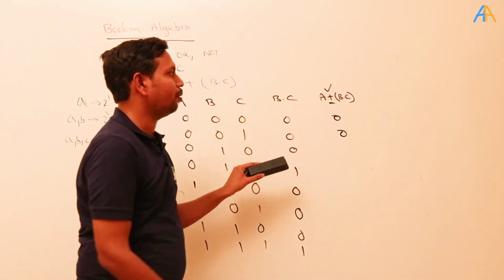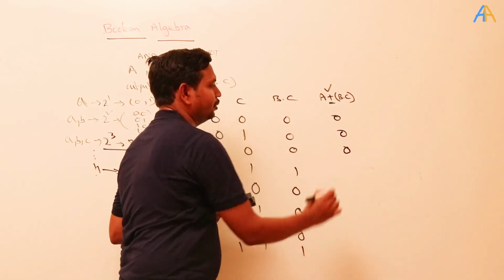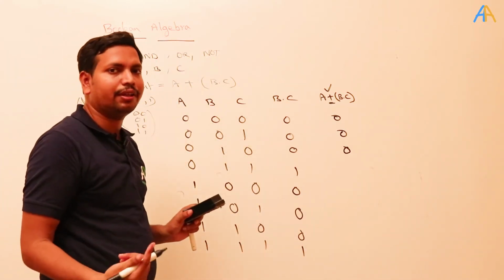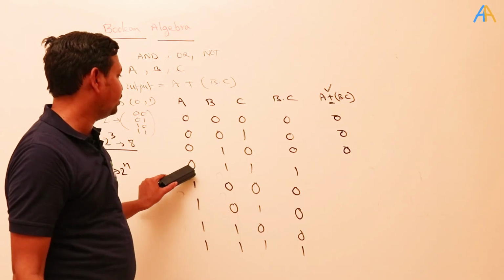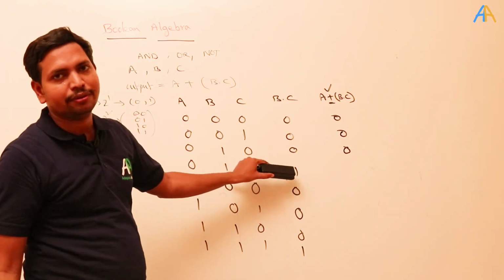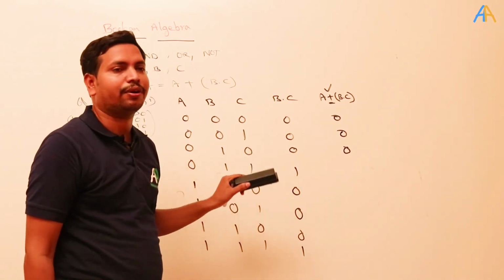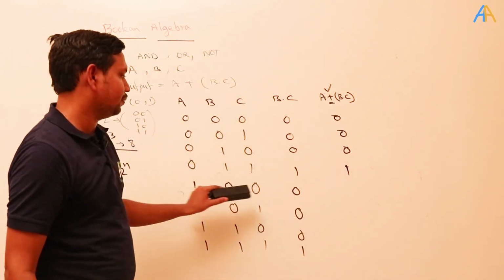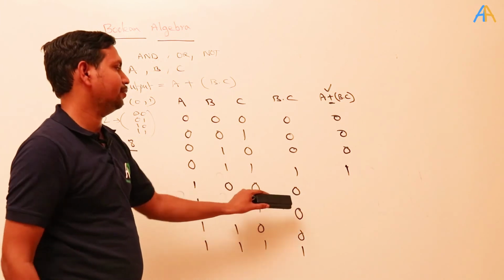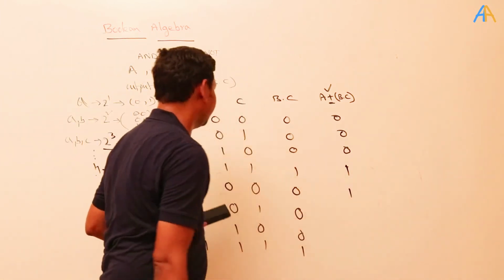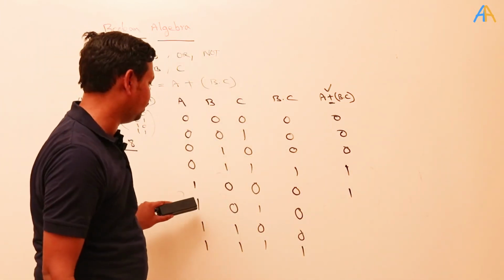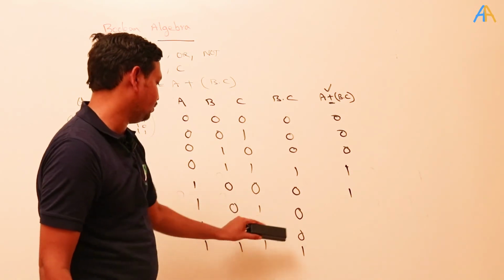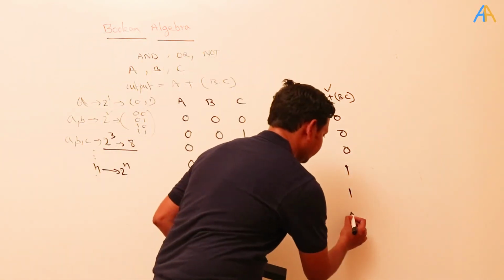a is 0, this is just the OR operation. If at least one of them is true, then the output will be true. Here a is 0, b dot c is 1. So at least one of them is true for the OR operation, so the output is 1. Again 1, see 1 0, again 1. 1 0 means at least one of them is 1. 1 0, 1 0, 1 1. So all are true.